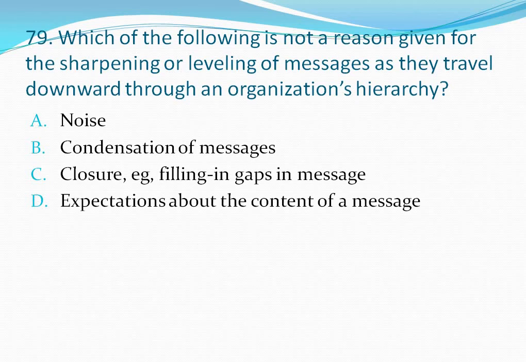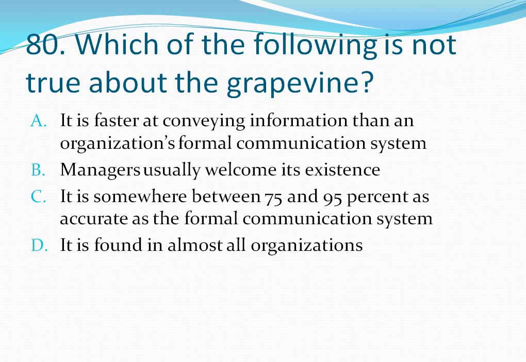Question number 79. Which of the following is not a reason given for the sharpening or leveling of messages as they travel downward through an organizational hierarchy? Your options are option A, noise, option B, condensation of messages, option C, closure, example, filling in gaps in message, option D, expectations about the content of a message. And the correct answer is option A, noise. Let's move to the next question and the last question of today.